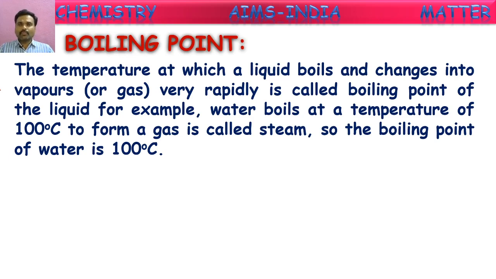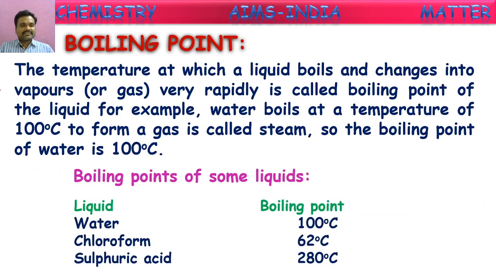For example, water boils at a temperature of 100 degrees Celsius to form a gas called steam. So the boiling point of water is 100 degrees Celsius. The fixed temperature at which a liquid starts converting into gaseous form is called its boiling point. As we know, water converts into steam after reaching 100 degrees Celsius, so the boiling point of water is 100 degrees. Here we are going to see the boiling points of some liquids. As already discussed, for water, the boiling point is 100 degrees.